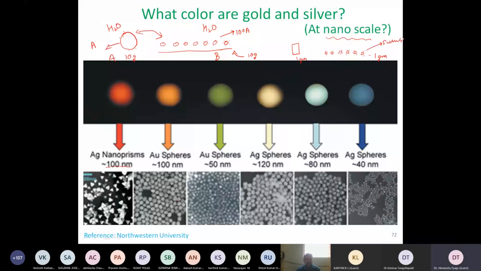And that is the exact reason why gold and silver at a very small scale behave differently. Their coefficients actually change completely. So their absorption coefficient may no longer remain what it was earlier.